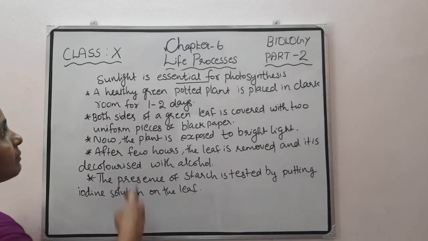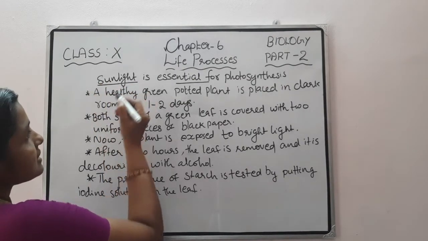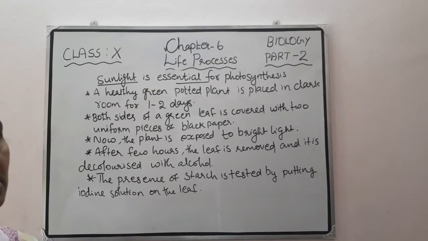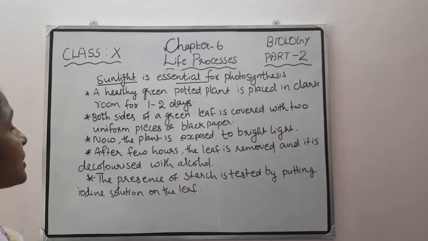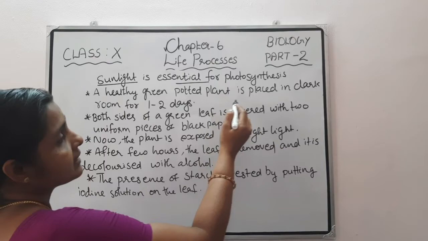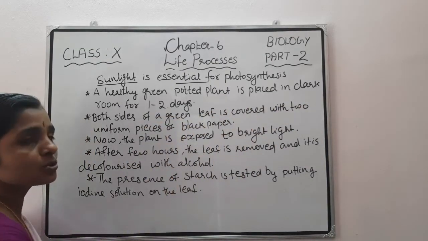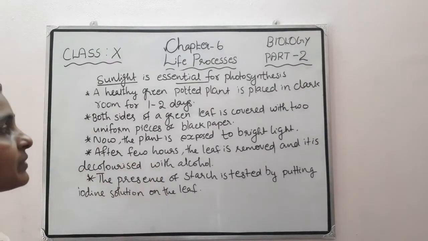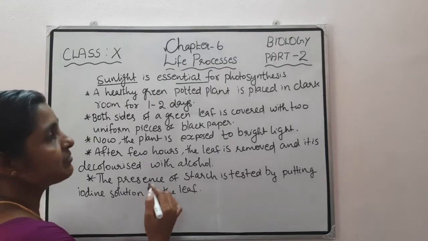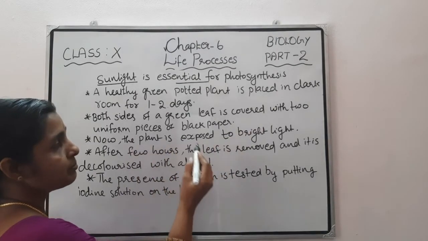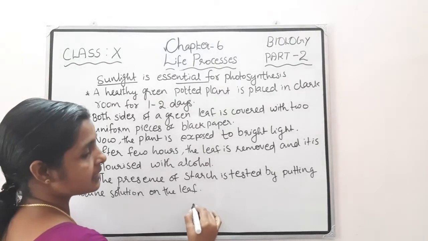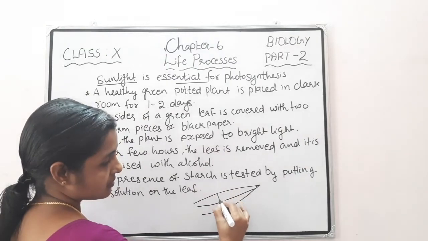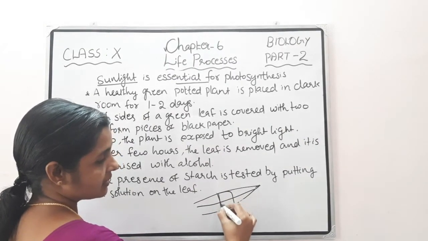Then another element needed for photosynthesis is sunlight. Then how can you prove that sunlight is essential for photosynthesis? For that there is an activity. Take a healthy green potted plant and place it in a dark room for 1 to 2 days. Then take a leaf from that, and both sides of the green leaf are covered with 2 uniform pieces of black paper like this. Cover one area of the green leaf with this black paper.